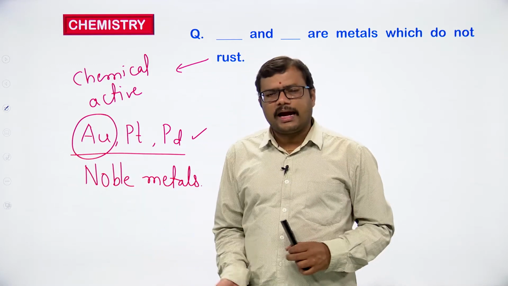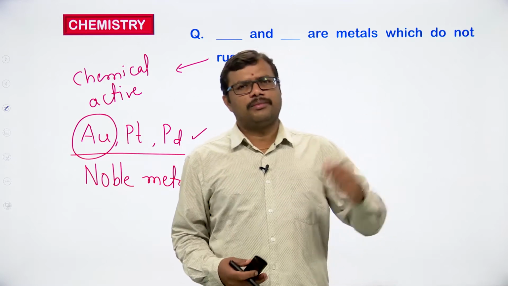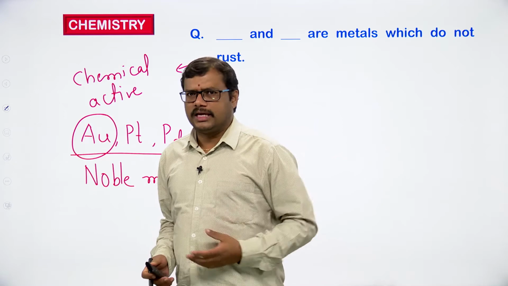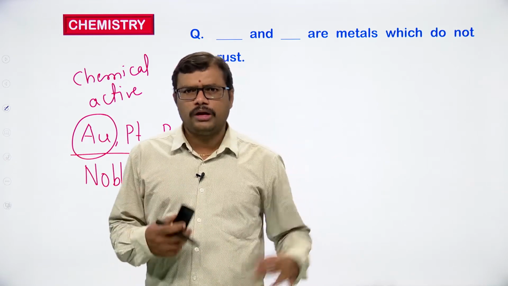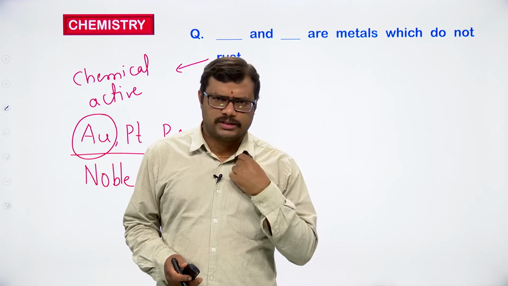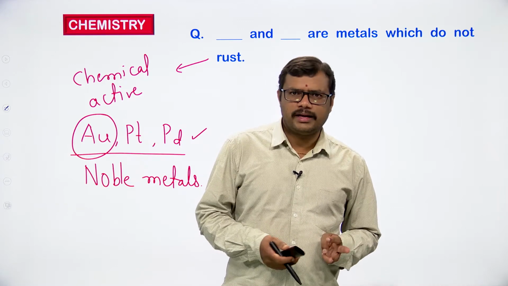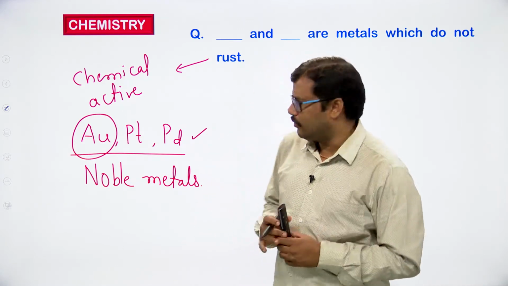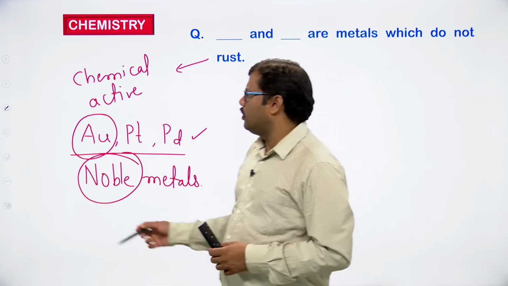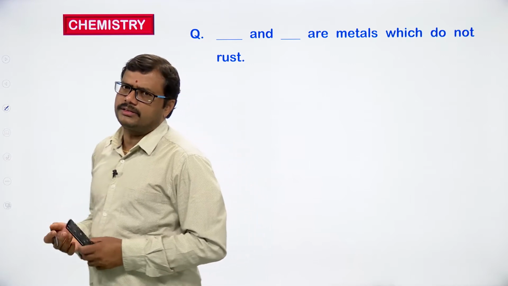For example, if I am using a gold chain and it is reacting with the moisture or oxygen present in the atmosphere, will the gold chain look the same after 1 year? No, it should decrease its weight, and it should also form rust. But I think you have observed that gold won't form any rust. Why? Because they are noble in nature. Noble in the sense they won't react chemically. So chemical reactivity is absent in these metals.